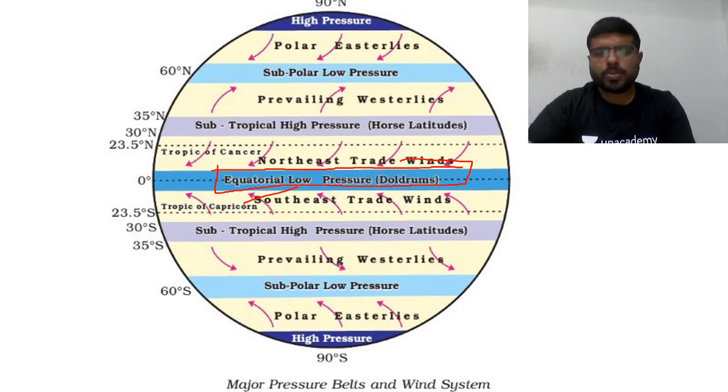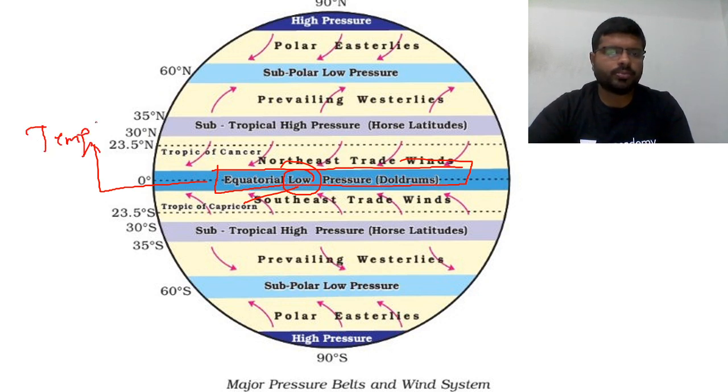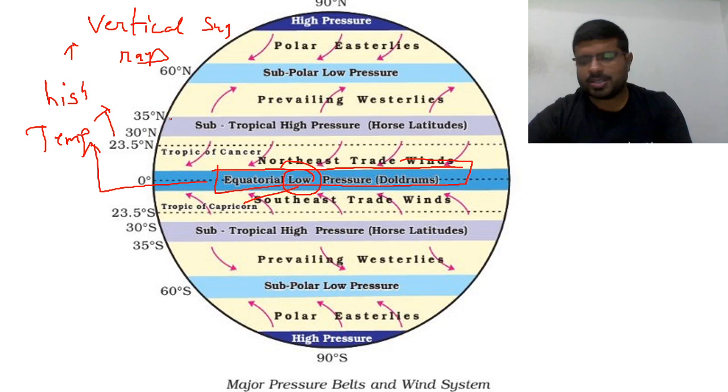So why is it low pressure? Because temperature is high. Why high temperature? Vertical sun rays. This area receives more vertical sun rays.